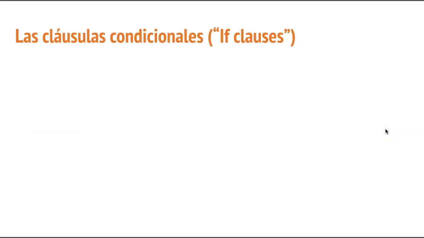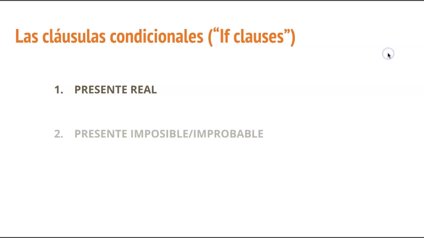Okay, hola a todos. I'm going to do this in English because part of what I want to talk about here is the meaning in English of the different if clauses. So to get started, cláusulas condicionales are the if clauses, if being the conditional marker in English. There are three particular kinds that we're going to talk about: presente real, presente imposible o improbable, and pasado imposible.